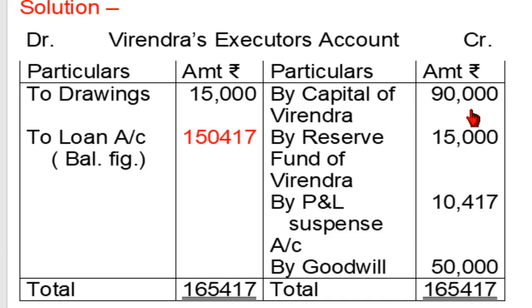Only take the proportion of Virendra. Only take the amount relating to Virendra in Virendra's executor account. Keep this in mind carefully. In this example, only take the figure of Virendra, not any other partner.